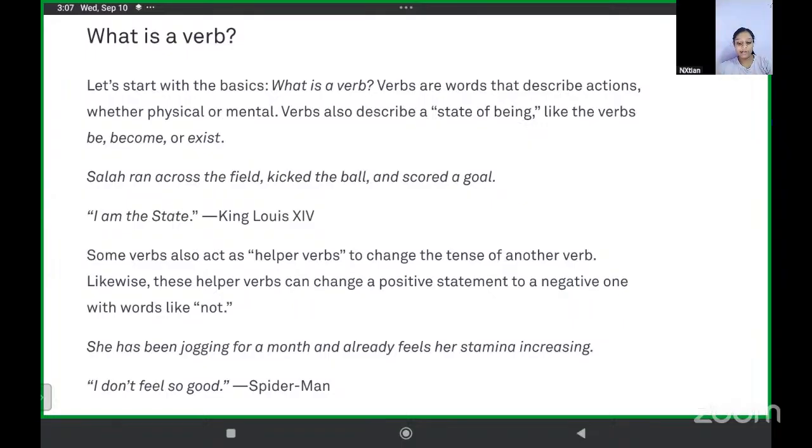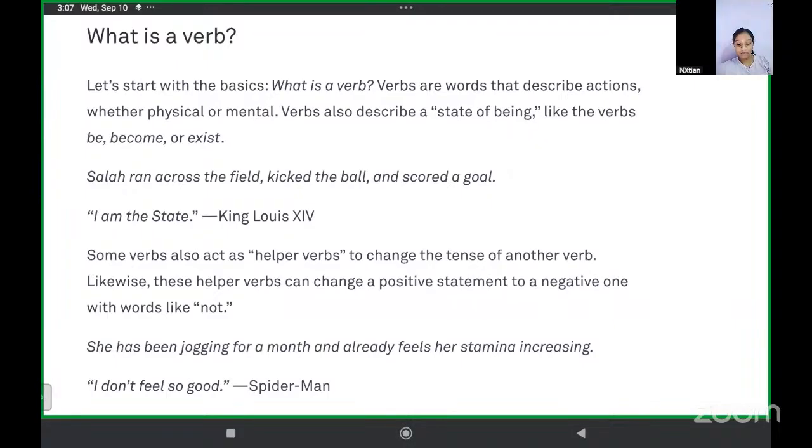Salah ran across the field, kicked the ball, and scored a goal. Then I am the state. King Louis said this sentence. Okay. Some verbs, it is directly spoken by King Louis.